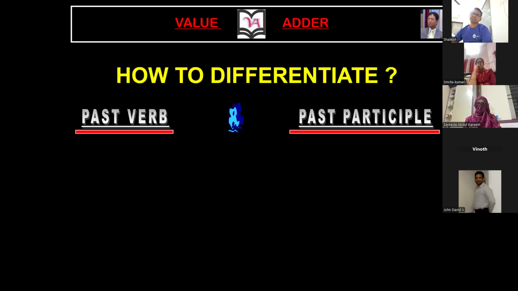How to differentiate between the past form and the past participle? Right now we are going to discuss how to differentiate the past form and the past participle. Saida, there is a verb cook, C-O-O-K. What is the past form?